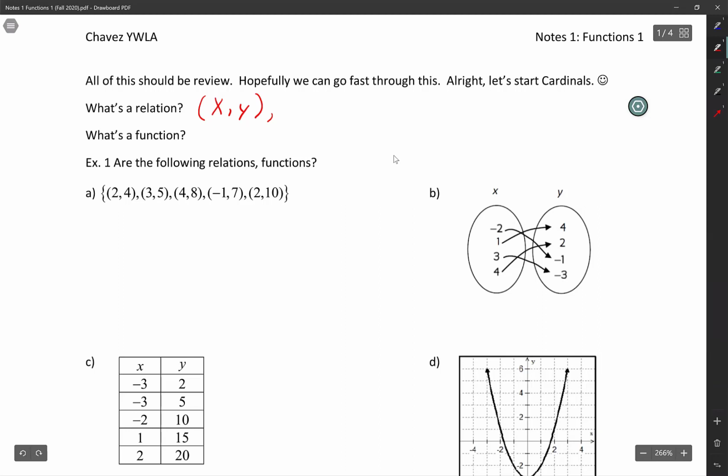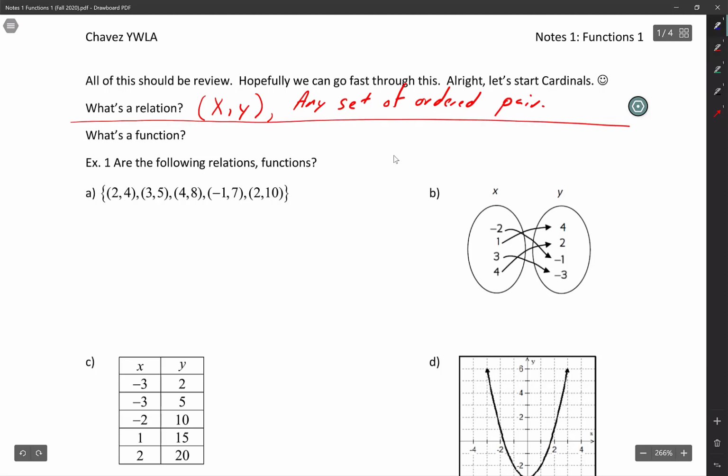All right. So that's a relation. Let's see. So what did I say? Any set of ordered pairs, pretty much. And it doesn't really have to be a pair, guys. If you're talking three-dimensional, it could be X, Y, Z. But for now, we'll just say that.